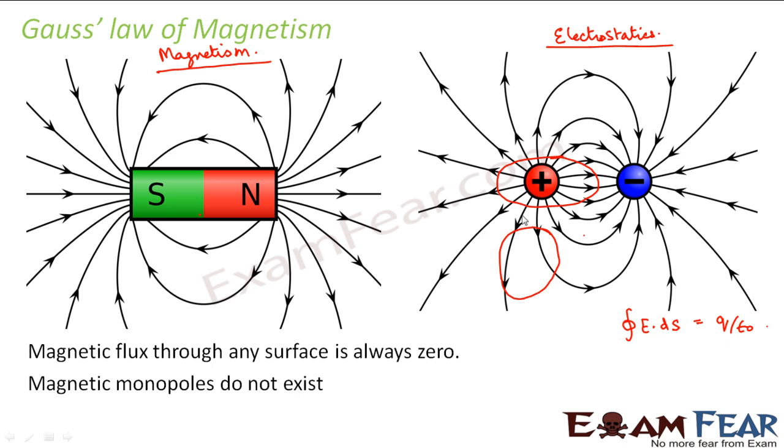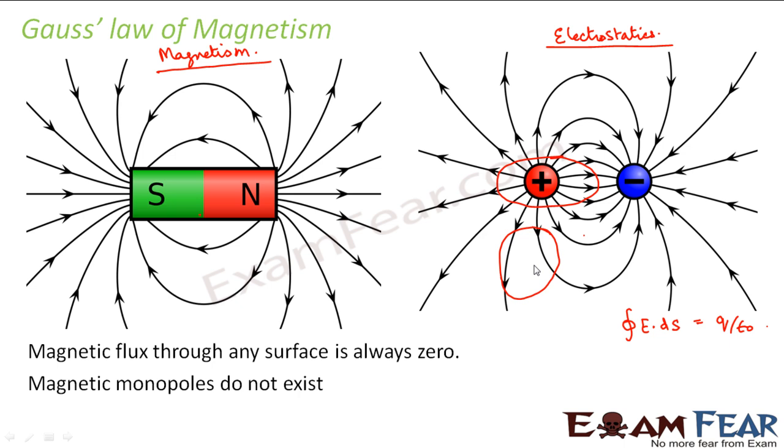Because here, if two lines are entering the surface, there are two lines which are leaving the surface as well. But when we considered the earlier region, you could see that this plus charge is already there inside the region, and the lines leaving the surface are not equal to the lines entering the surface. So this was the difference, and this is how we defined the Gauss law in electrostatics. It said that for any closed surface, the integral of the electric field over that entire closed surface is always given by 1 by epsilon naught times the charge enclosed by the surface.